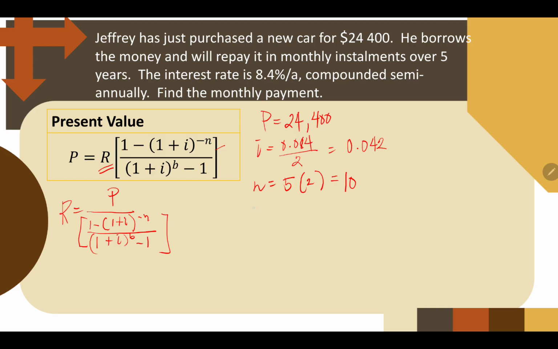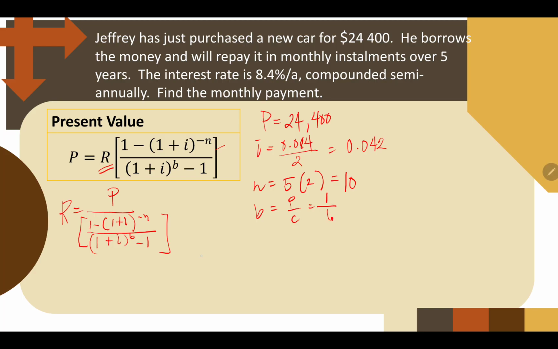And then, our B, okay? How many months will the payment be? He borrows the money and will repay it in monthly installment. Our P over C, remember? So our P is 1 and the C will be the number of months in the compounding interest. That's semi-annual, so that's 6 months. So this will be our B.